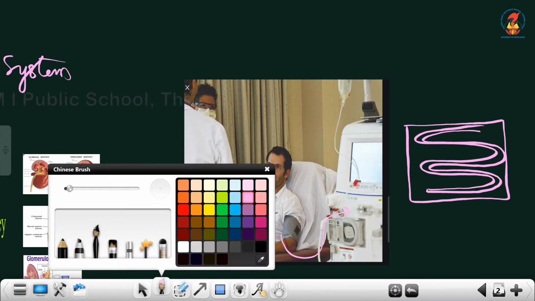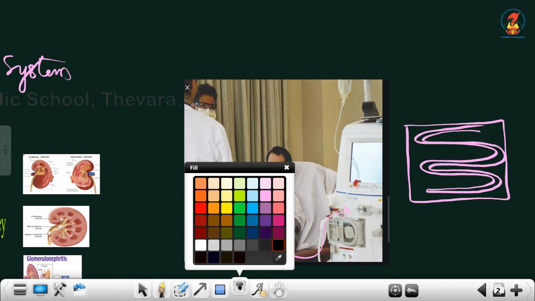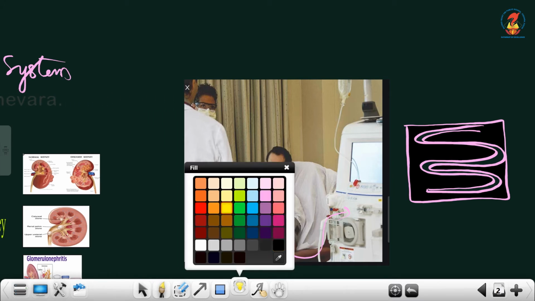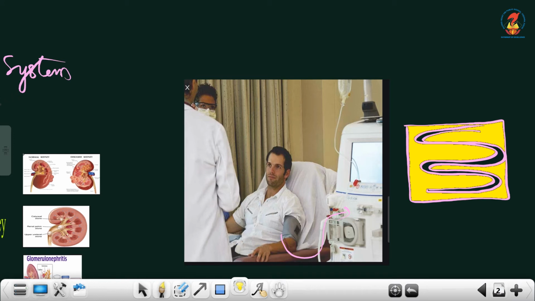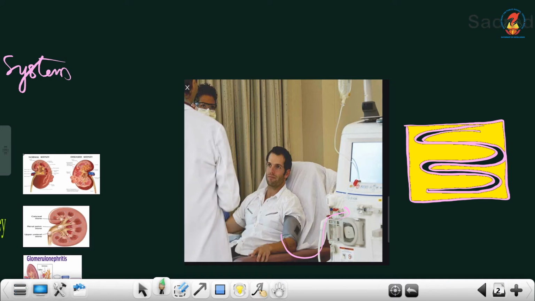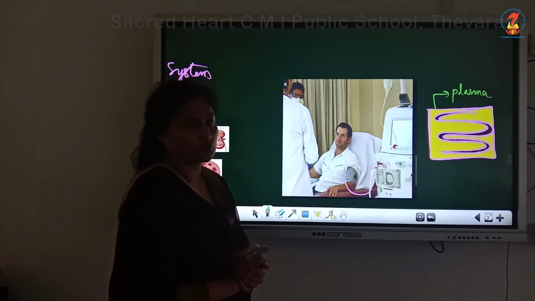And a dialysis fluid. Very important is the dialysis fluid, indicated with yellow. The constituent of the dialysis fluid is exactly equivalent to the plasma, correctly equivalent to the plasma without any nitrogenous waste.